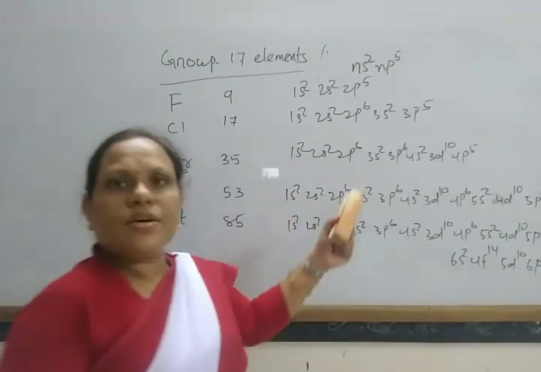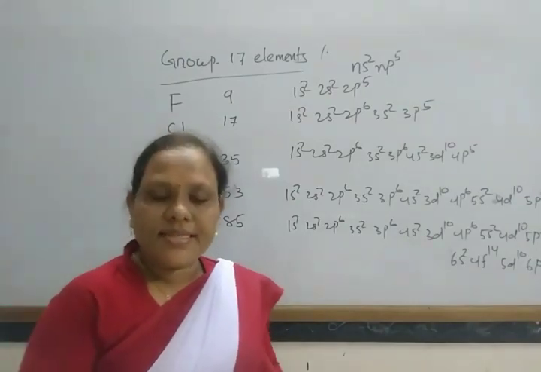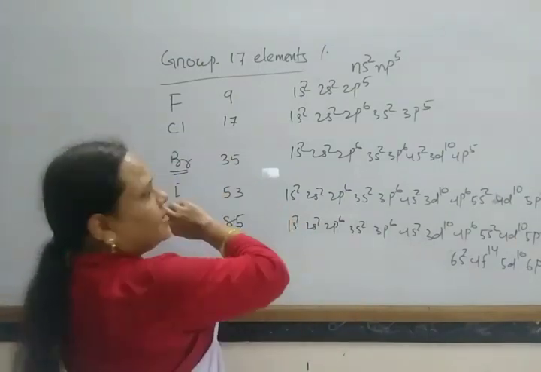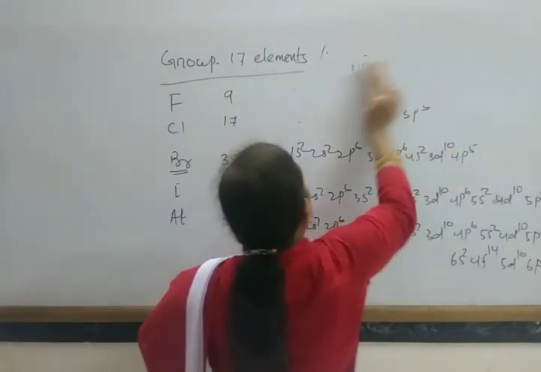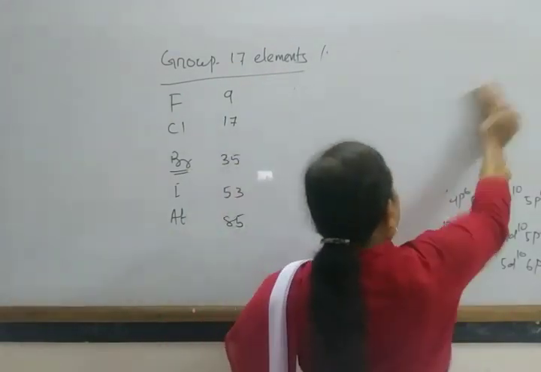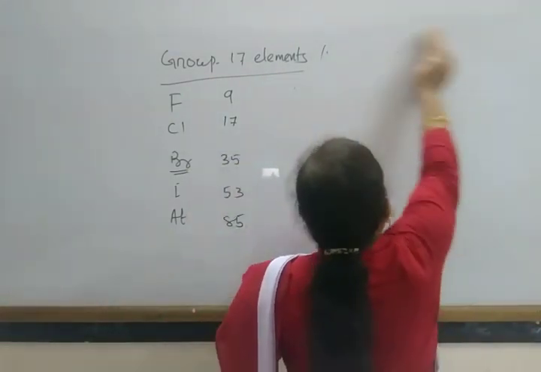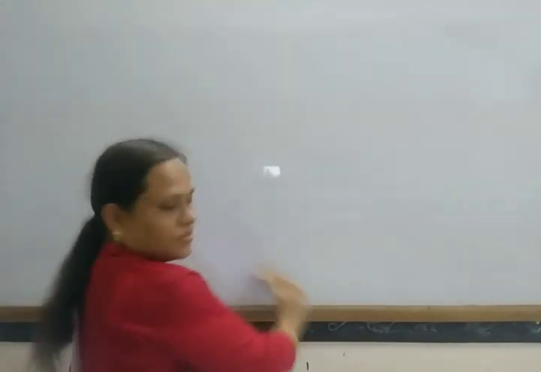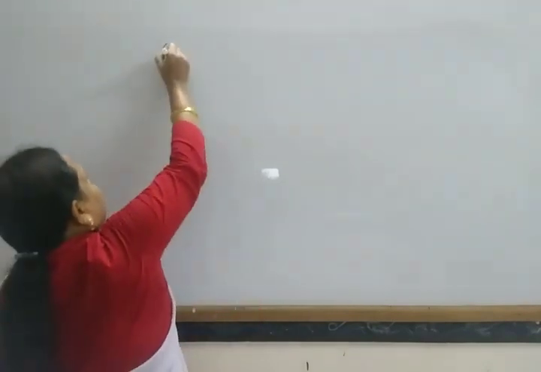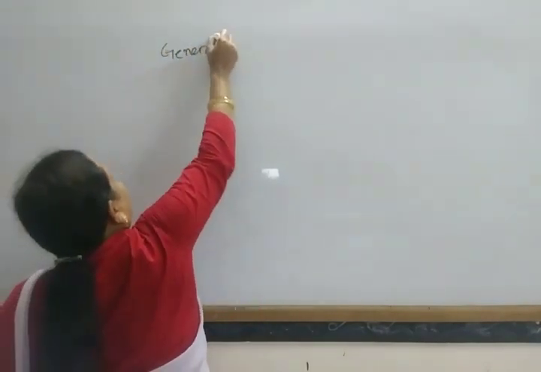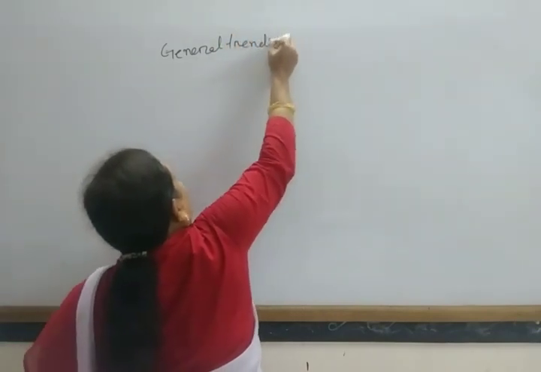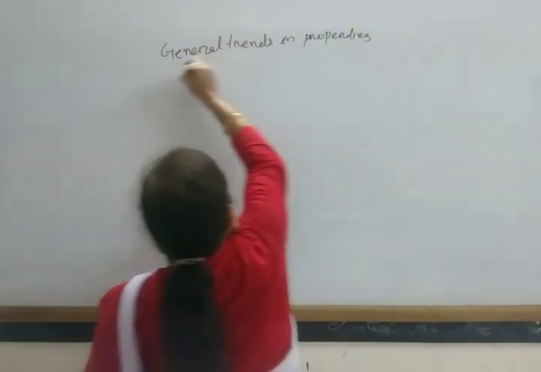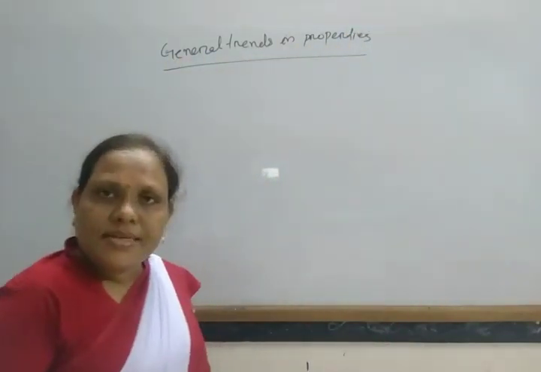So these are the electronic configurations of these elements. Next come to the general properties of these elements, the general trends in properties of group 17 elements.